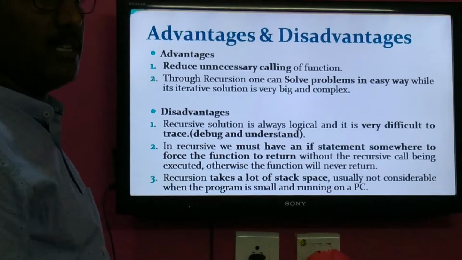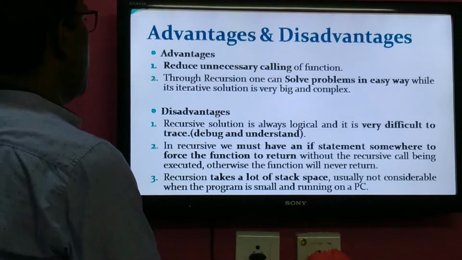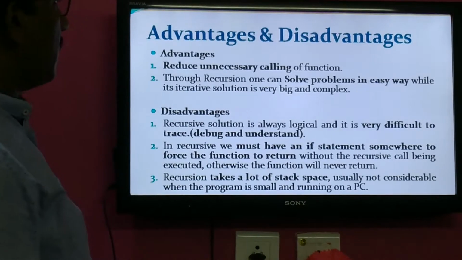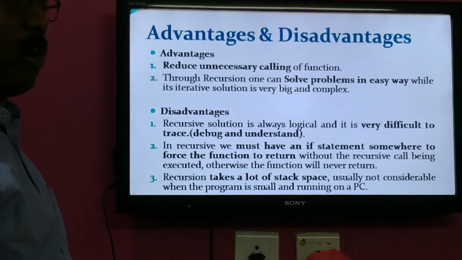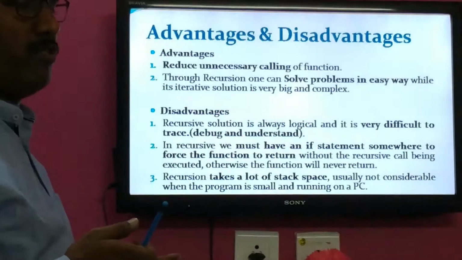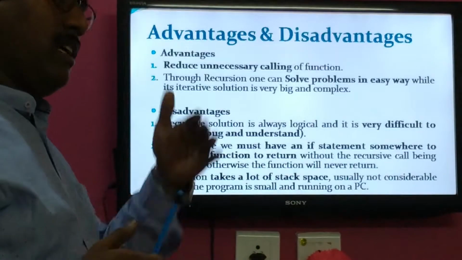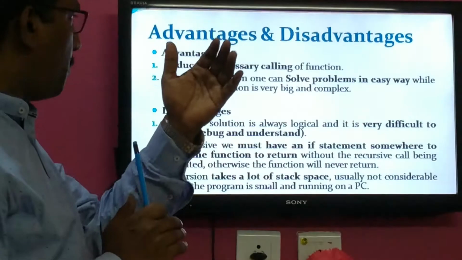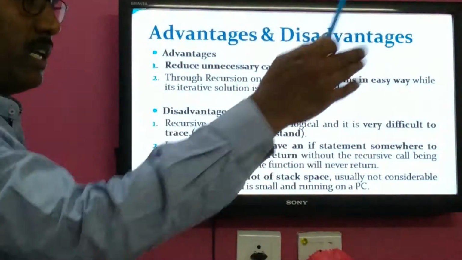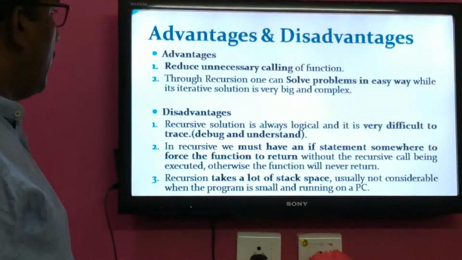What are the advantages or disadvantages of this recursion topic? Generally, the main advantage of recursion is that it reduces unnecessary calling of functions. Without recursion, we will call this function, that function unnecessarily. In that case, the number of lines may be increased. If you want to optimize that particular code, we have to go for functions. So recursion will reduce unnecessary calling of functions.